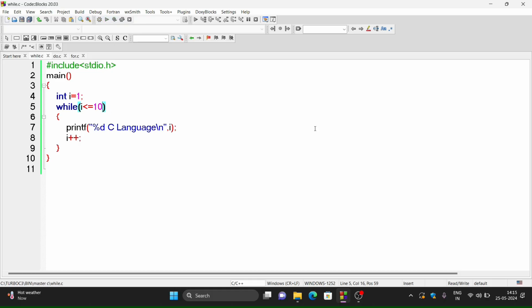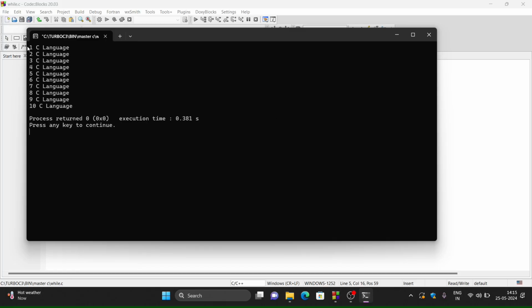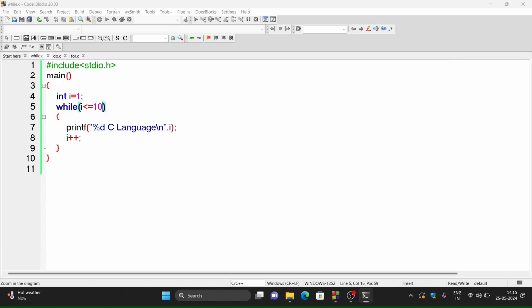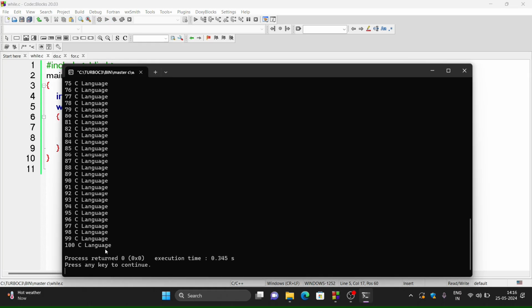So let's run the program. So see here, 1 C language. First time i becomes 1. So message will be displayed, then i becomes 2, i becomes 3, 4, 5, 6, 7 and up to 10. So suppose I increment the value of condition here. So i less than equals to 100. So let's run the program. So see here.